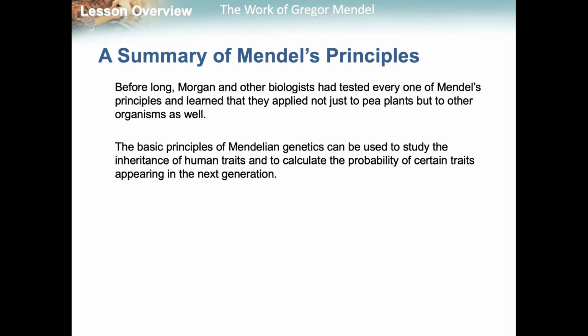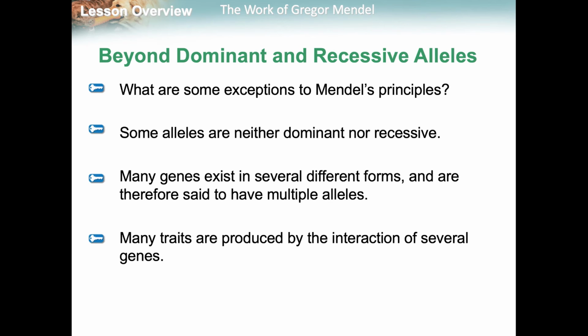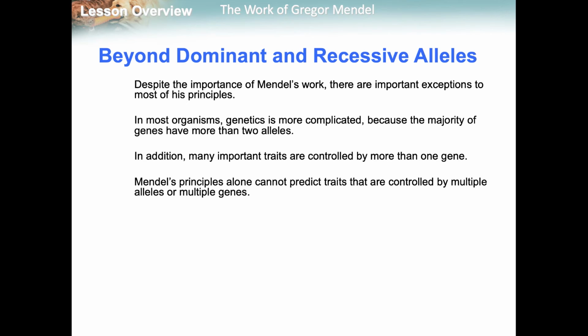So before long, Morgan and other biologists had tested every single one of his principles, and they applied to not only pea plants, but also other organisms as well. So these can be used to study the inheritance of human traits and calculate the probability of certain traits appearing in the next generation. Now, there are some exceptions. There's always exceptions. Some alleles are neither dominant nor recessive. Many genes exist in several different forms, and they have multiple alleles, and many traits are produced by the interaction of several genes. We're going to show that here.